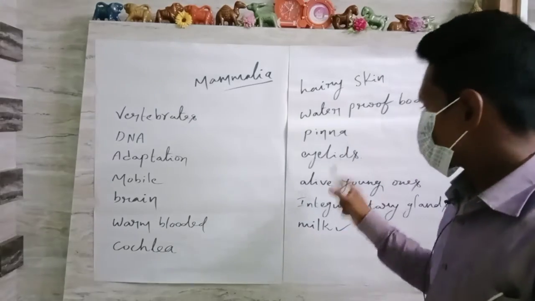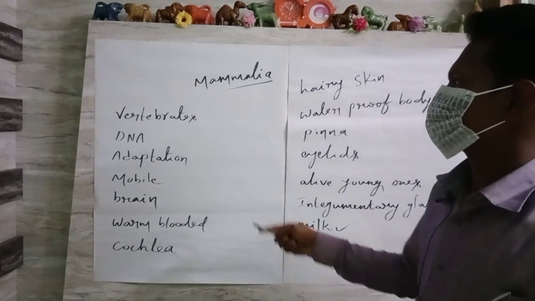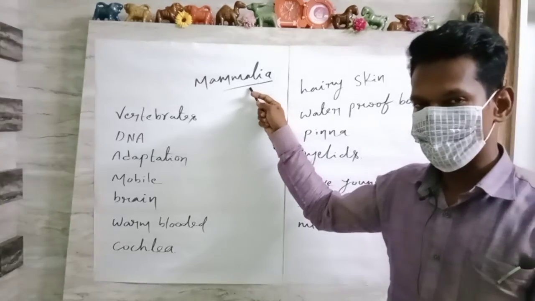So such a huge amount of information and points can be discussed, dear everyone. These are the main aspects or points under the mammalia topic. Thank you.